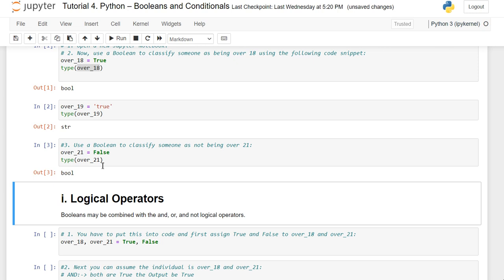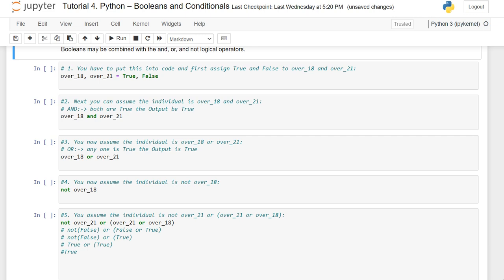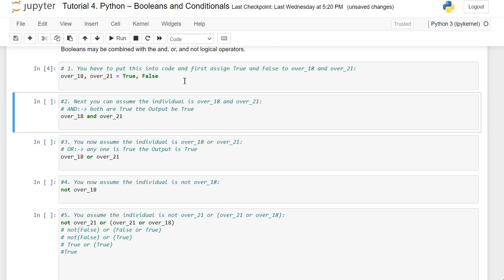Next, let me go with the logical operators. See here, dear friends, Booleans may be combined with the logical operators and, or, and not. Here we are going to see some examples, coming to multiple assignment. We are giving over_18 as True and over_21 as False. Let me declare the two variables, that is, multiple variables in a single line.